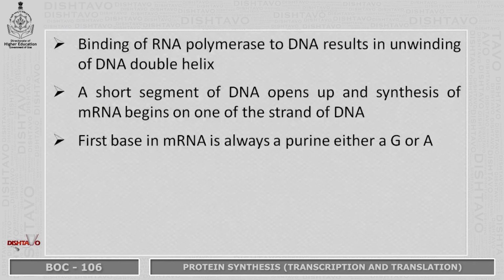Binding of RNA polymerase to DNA results in unwinding of DNA double helix. So a short segment of DNA opens up and synthesis of mRNA begins on one of the strand of DNA. First base in mRNA is always a purine. It can be either guanine or adenine.